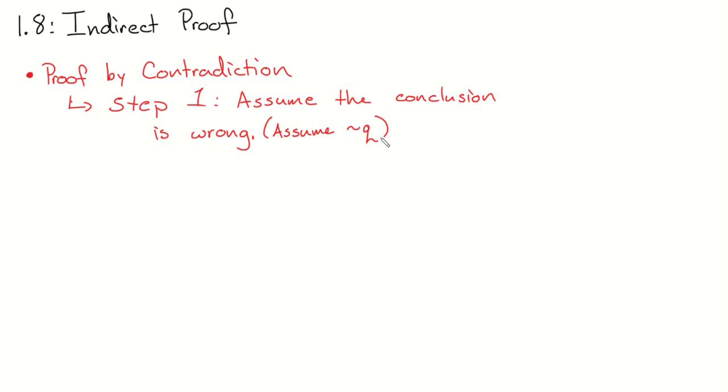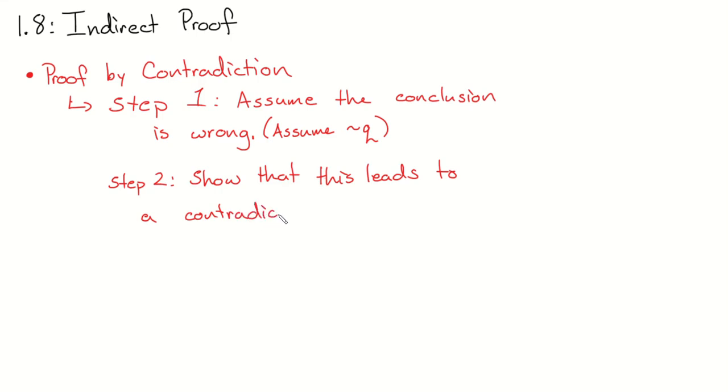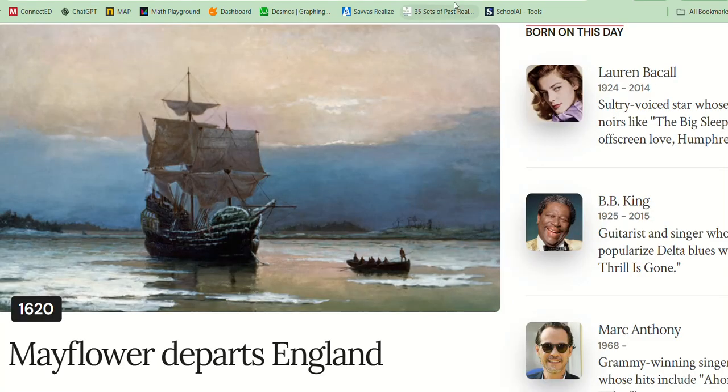Okay, once we do this, step 2, show that this leads to a logical contradiction. This leads to a contradiction. And this is a really important part. What is a contradiction? Something that proves something wrong. I want you and your neighbors, I'm going to give you a minute, come up with a statement and a contradiction for it. If you have no idea what a contradiction is, I don't know how it's defined. We can Google it real quick. Contradiction.